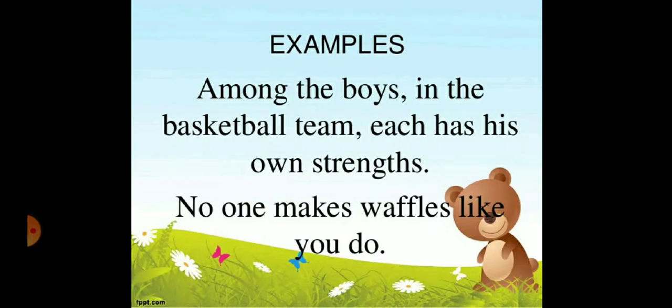For example, among the boys in the basketball team, each has his own strength. Each is what? Singular. That's why it will take a singular verb. No one makes waffles like you do. No one is singular, that's why the singular verb agrees here. Makes, when we add s or es to the verb, that is what? Singular. So no one makes waffles like you do.